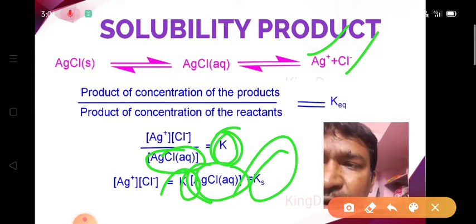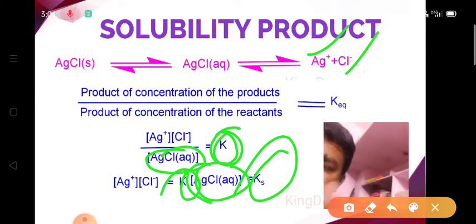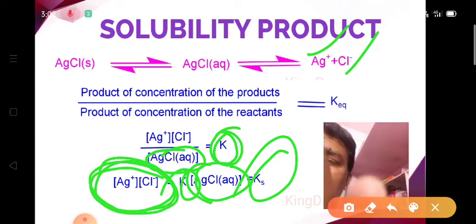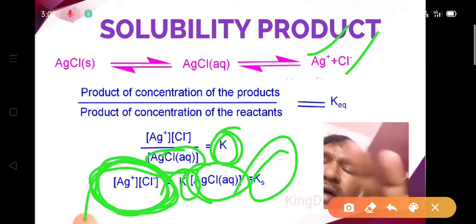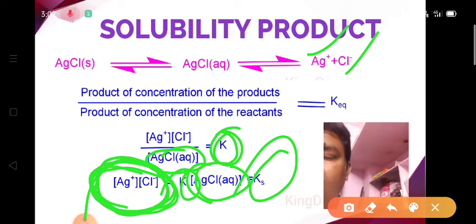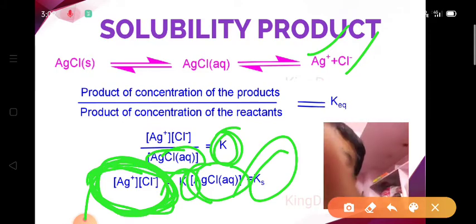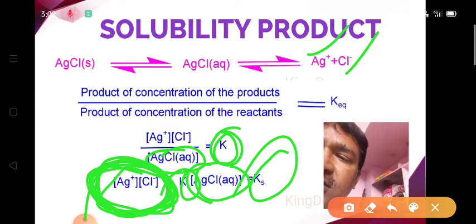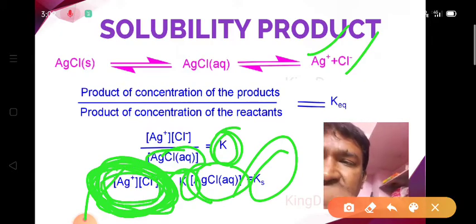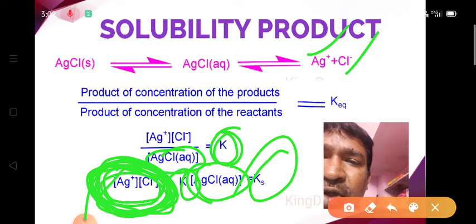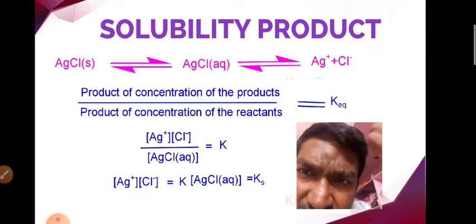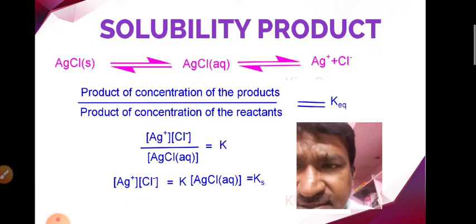Solubility product means the product of the concentrations of the ions of a saturated solution at a constant temperature. It depends on the temperature. As the temperature changes, the solubility product also changes.